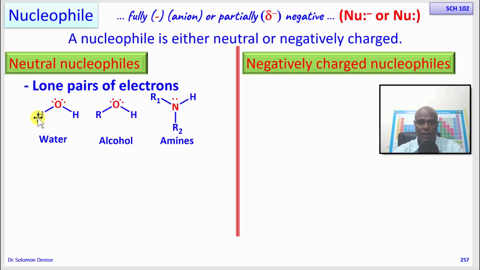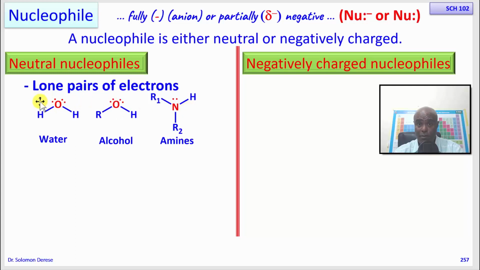Of course, when you look at these bonds, even though I have not indicated them as partially positive and partially negative, you should recognize that on these oxygens in the water and alcohol, as well as on the nitrogen, there is a partially negative charge. Because these bonds are polarized, this is a bond between hydrogen and oxygen. Oxygen is more electronegative than hydrogen, so the oxygen will pull away electrons of this bond. So on the oxygen we'll have a partial negative charge, and on the hydrogen a partial positive charge.